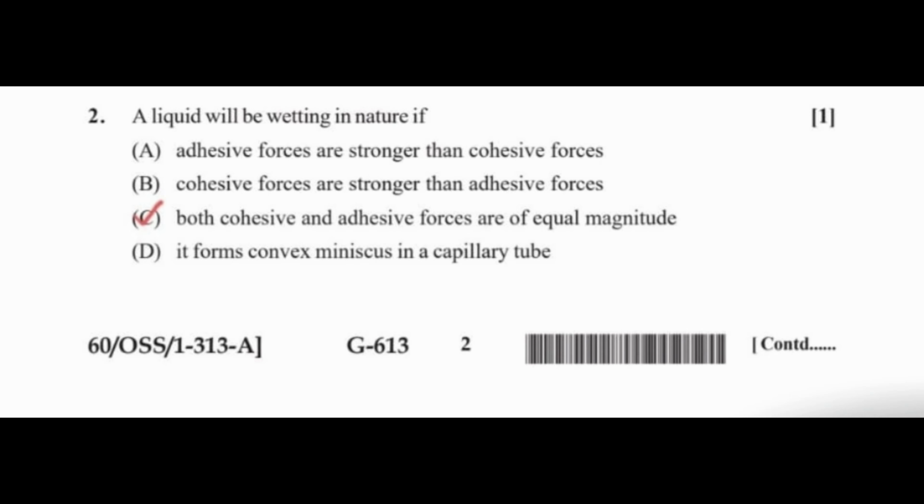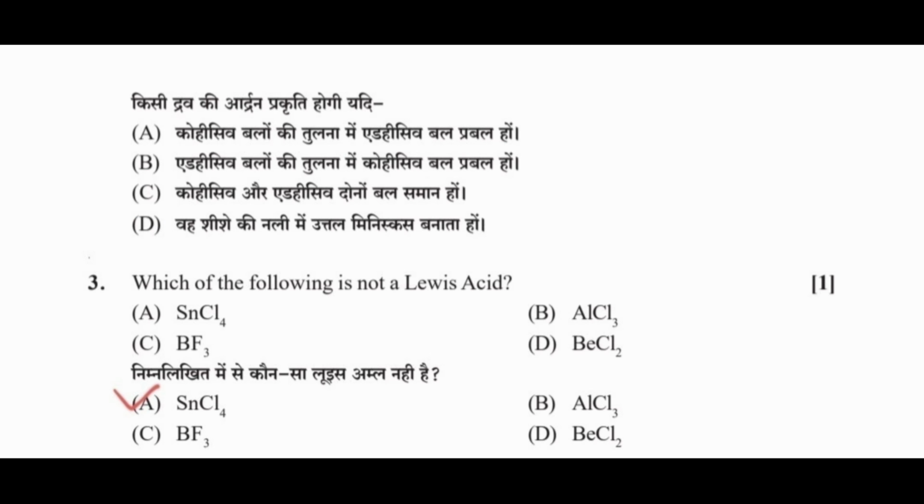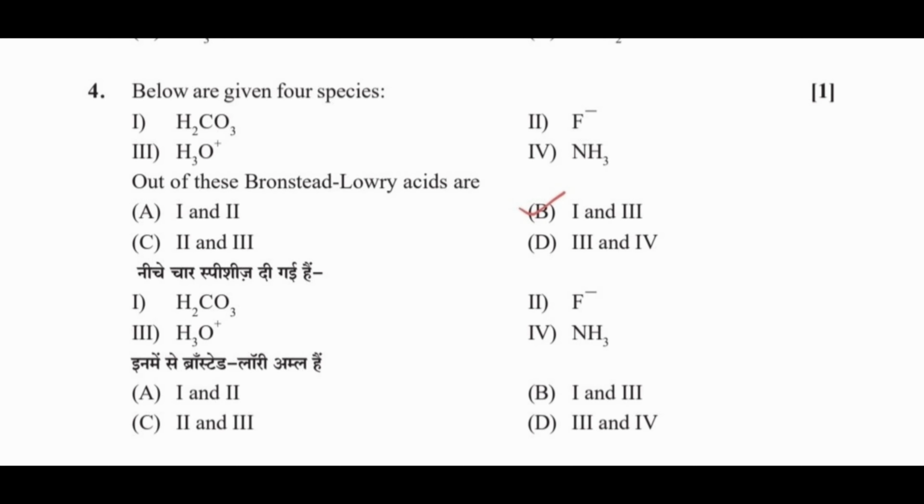Question 2. A liquid will be wetting in nature if, answer C, both cohesive and adhesive forces are of equal magnitude. Question 3. Which of the following is not a Lewis acid? Answer A. SnCl4. Question 4. Below are given 4 species: 1. H2CO3, 2. F negative ion, 3. H3O positive ion, 4. NH3. Out of these, Bronsted-Lowry acids are, answer B, 1 and 3.